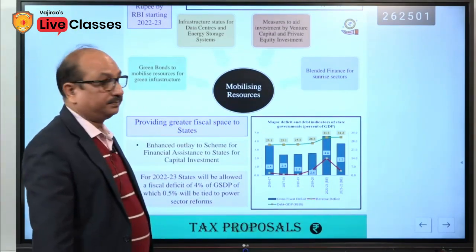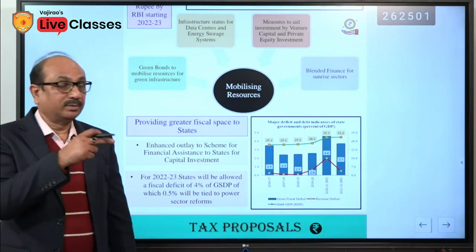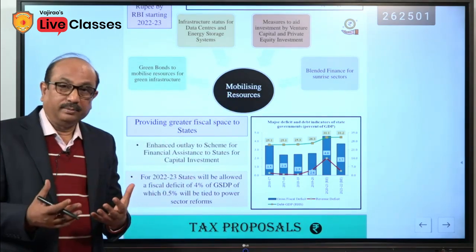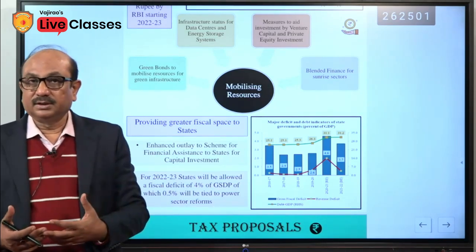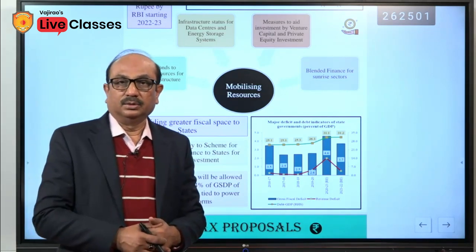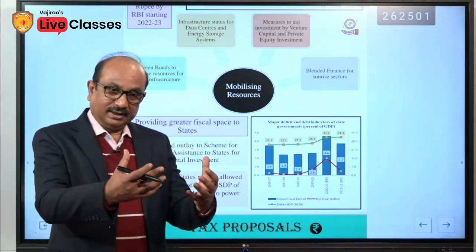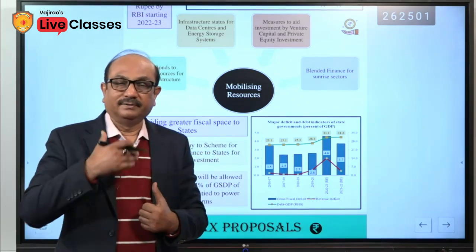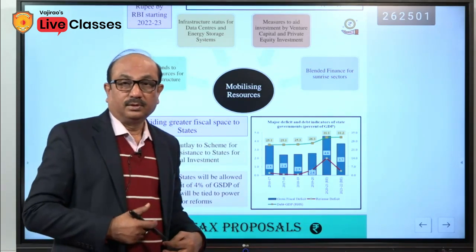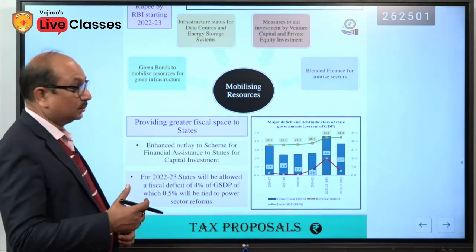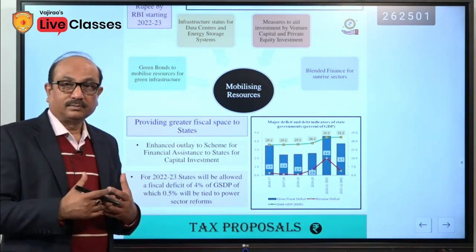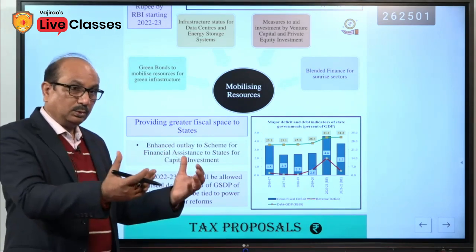Mobilizing resources. This was one of the priorities, if you could recall, in the very beginning. Once the government had decided to spend such a huge amount in this budget, around 39 lakh crore, how will the government generate the funds? In what way will they try to mobilize the funds? This is also one of the issues in your syllabus, resource mobilization. Resource mobilization means to find the resources, to take out the funds.